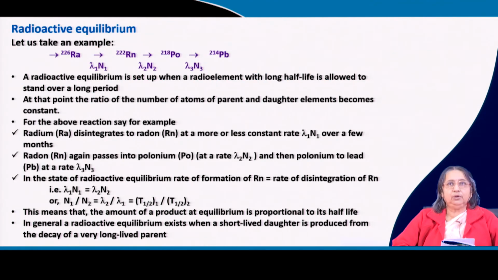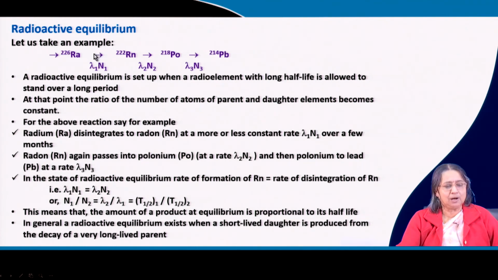Now, radioactive equilibrium is also very important, very interesting. What you can see here is a chain type of reaction, starting from radium 226, which is the atomic mass number. At each step, one alpha particle is given out.